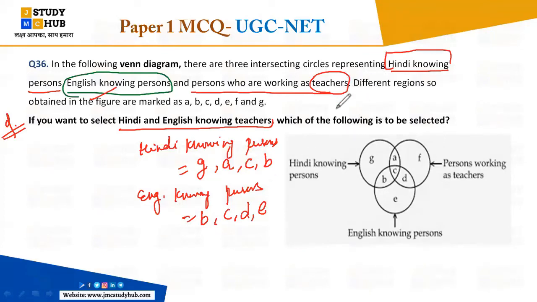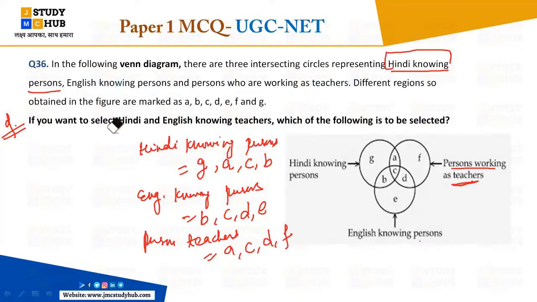अब यहां पर आपसे that is questions आपसे पूछा गया है, not the persons. Here it is said that the third one it is about the teachers, right? The persons working as teachers. Teachers में कौन कौन पर्सन वर्किंग एज टीचर्स में कौन कौन है, एवरीबॉडी जस्ट यहाँ पे लिख ही देते हैं. पर्सन्स, टीचर्स, टीचर्स है आपका ए, सी, डी और एफ. Now the question, understand the questions now, try to understand the question, just I am erasing the other things.